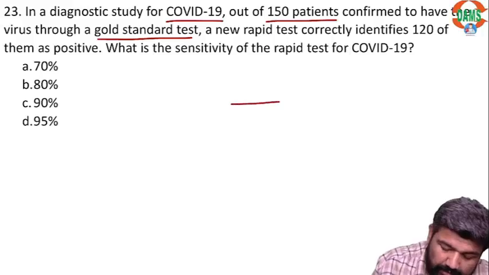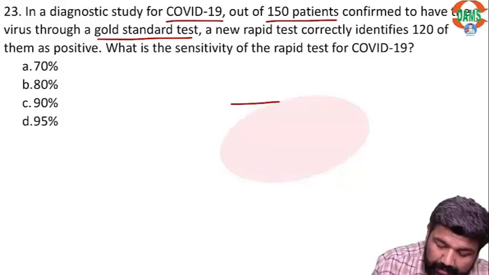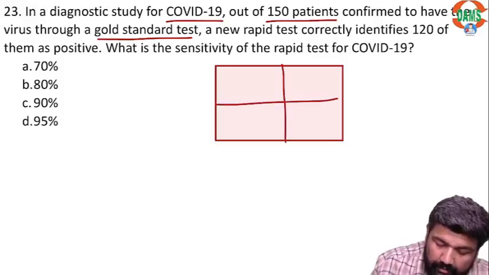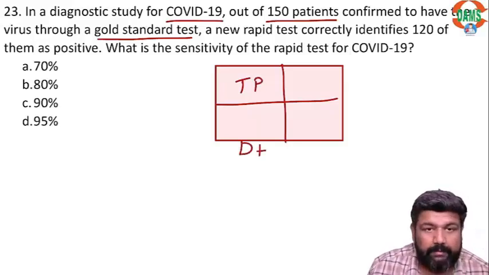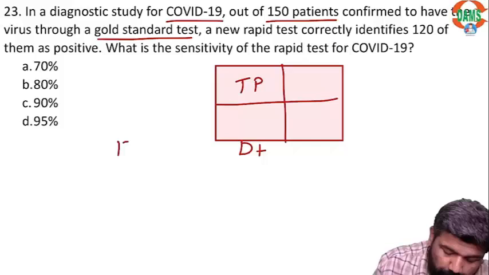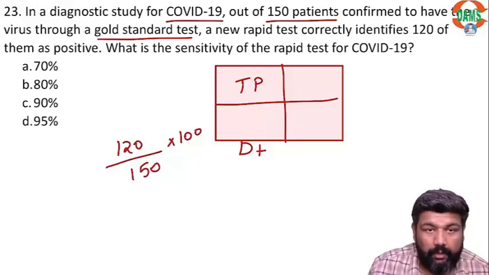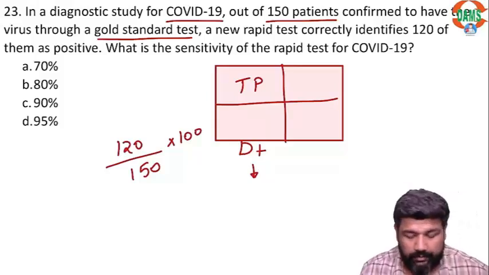So guys, I have always told you in my classes, the best way to do these kind of question is always learn mnemonic, always learn the formula like true positive divided by D plus. Now here true positive are 120 and D plus is 150, right? Total diagnosed D plus, who is positive on our diagnostic test?